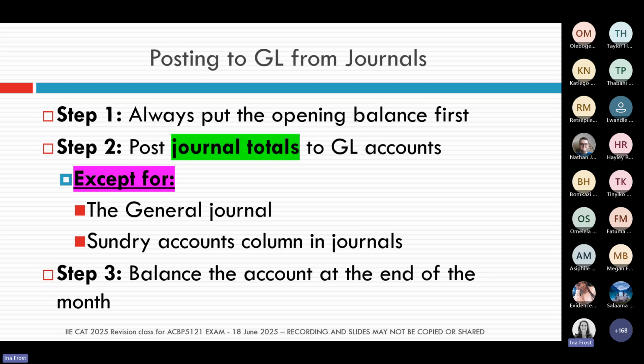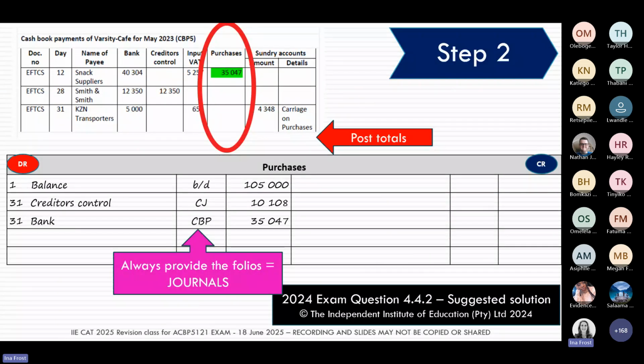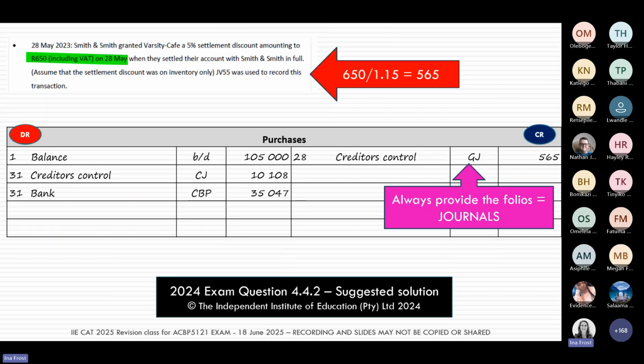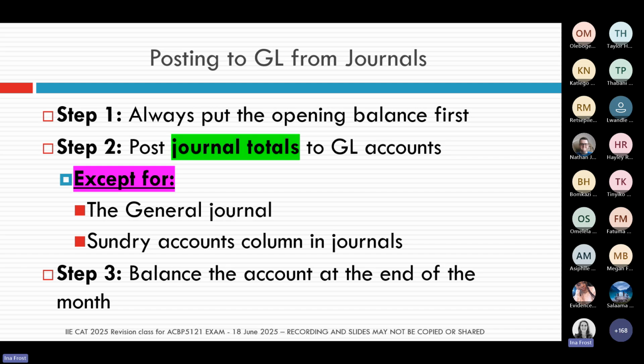And when you post out of a sundry accounts column, so if I go back to my cash book receipts, you will see, right to the right-hand side, I've got that sundry accounts column and I've got the carriage on purchases. For those entries, you will post the individual transaction. But for anything where you have a total, you're going to post the journal totals.